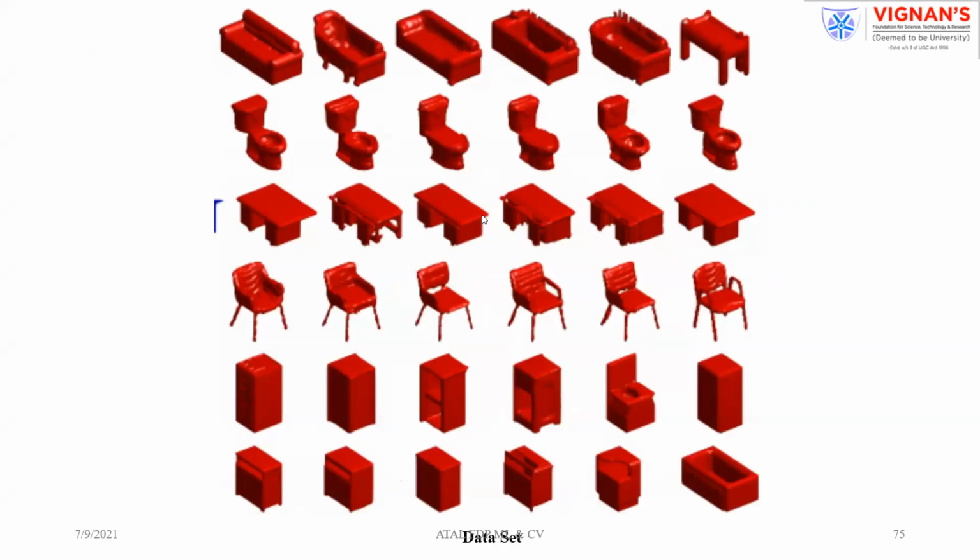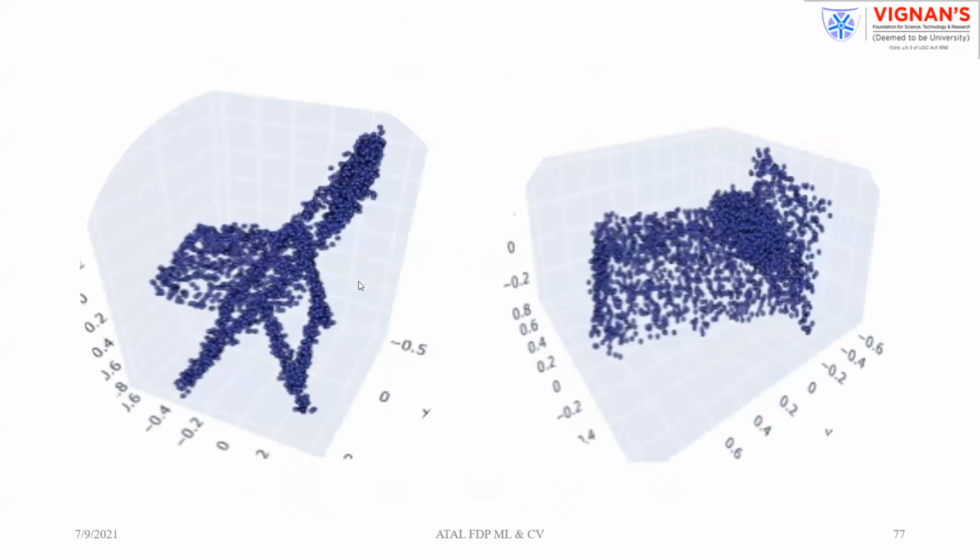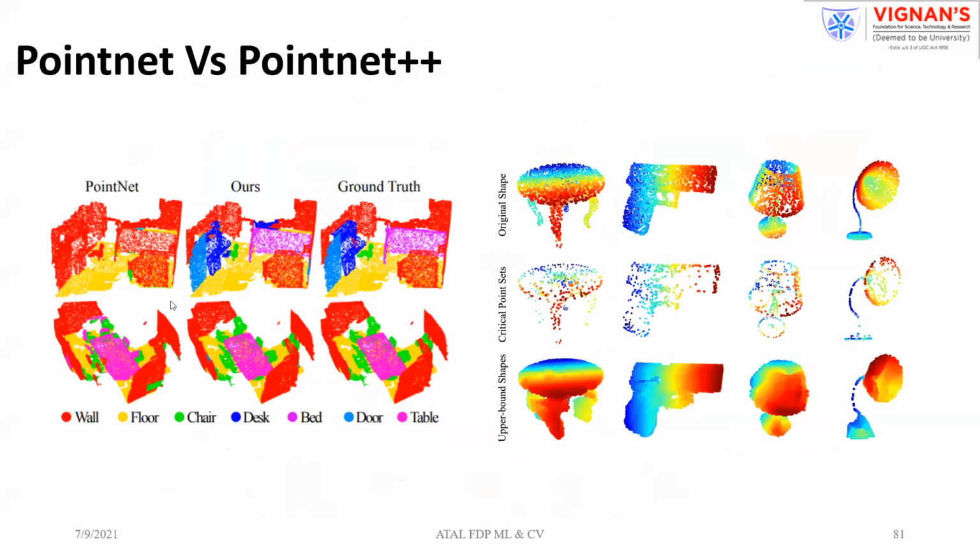After that, we applied the same data set and followed the same methodology, and if we compare both the networks, this is your ground truth in a room. What are the objects? We are thinking of semantic segmentation and semantic reconstruction. These are the different objects. This is your ground truth. This is the PointNet outcome. This is the PointNet++ outcome. You see, this is able to reconstruct more objects compared to PointNet. And if you vary the number of points, your representation is going to increase in the case of PointNet. That is the message you can observe from this image.